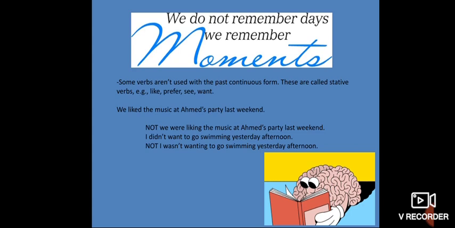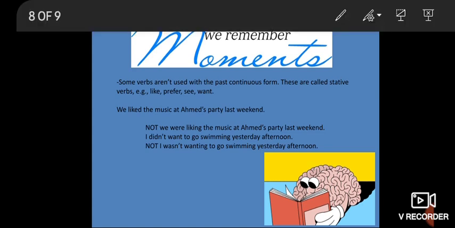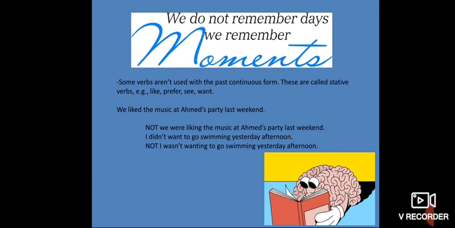We liked the music at Ahmed's party last weekend. We cannot say we were liking the music. I did not want to go swimming yesterday afternoon. I cannot say I wasn't wanting to go swimming yesterday afternoon. So these verbs are called stative verbs. They cannot be used in the